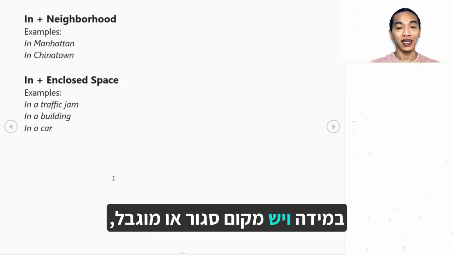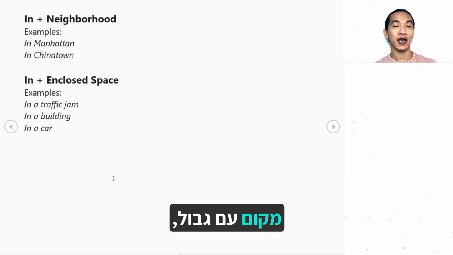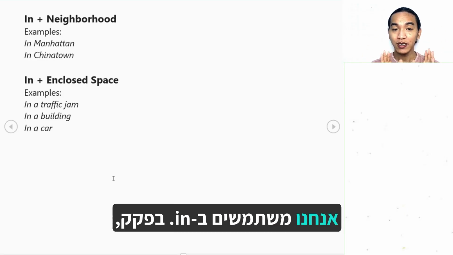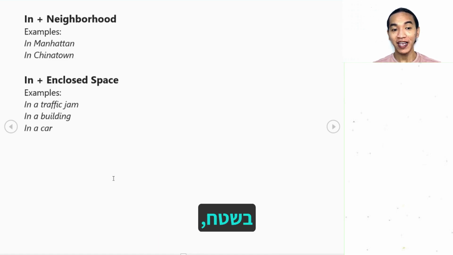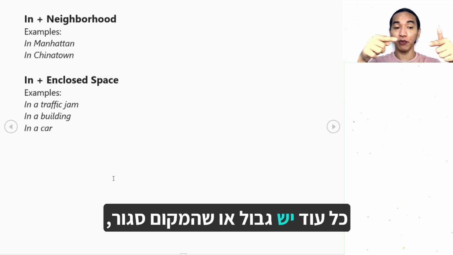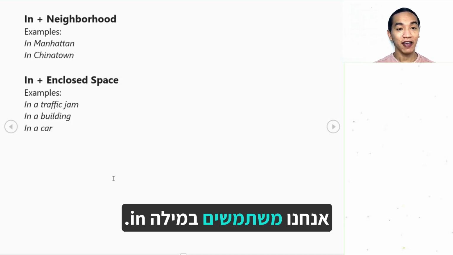When there is an enclosed or limited place, a place with a border, we use in: in a traffic jam, in a building, in a car, in the room, in the bathroom, in the field. As long as there is a border or the place is enclosed, then definitely we use in.